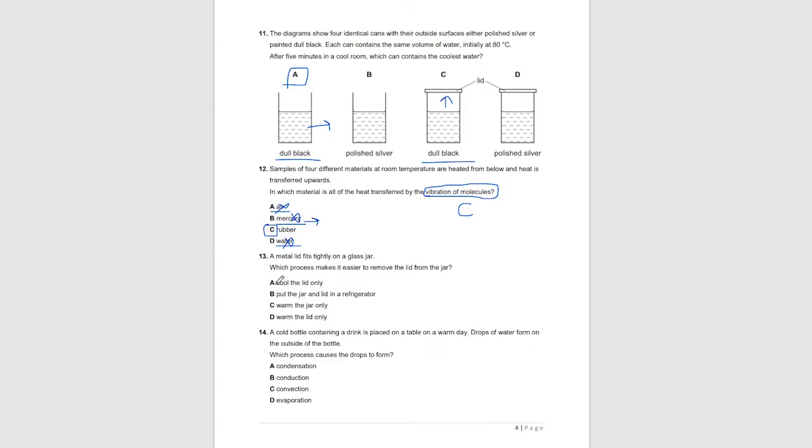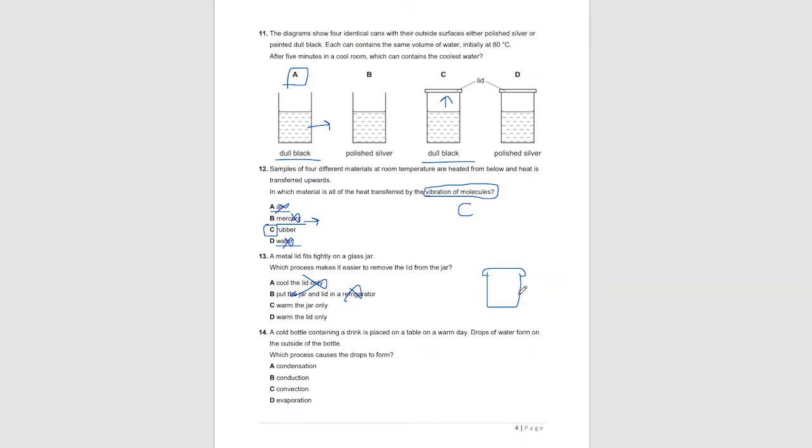Question 13. A metal lid fits tightly on a glass jar. Which process makes it easier to remove the lid from the jar? So if it's a lid which is tightly attached to a jar, cool the lid only. So if the lid is cooled, it will shrink and it will attach to the jar more tightly. So it's also wrong. Put the jar and the lid in the refrigerator. It will also cool the lid in the jar, so it will also make it tighter. It will not make it easier to remove.